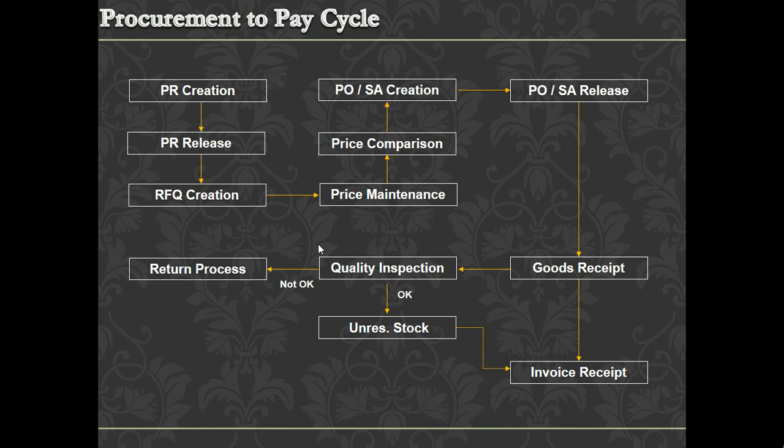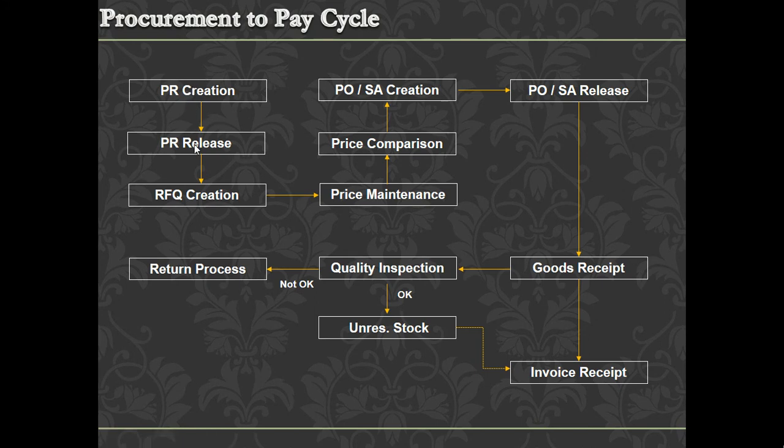Moving to the procure-to-pay cycle, this screen talks about the complete P2P cycle: where the procurement cycle starts and where it ends. The process starts from PR, purchase requisition creation, and goes for approval.